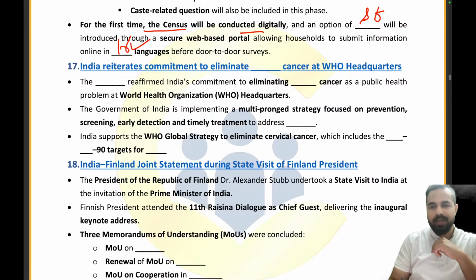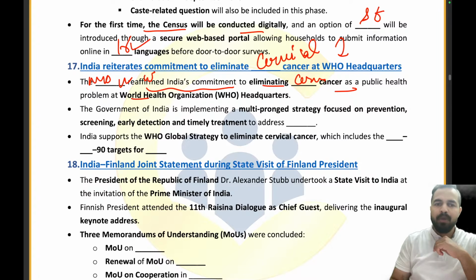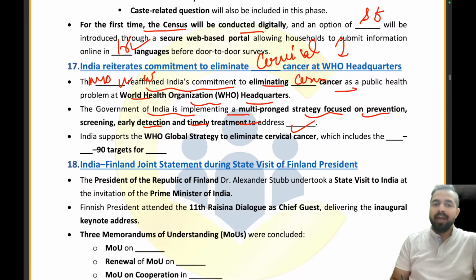India reiterates commitment to eliminate cervical cancer at WHO headquarters. The Ministry of Health and Family Welfare reaffirmed India's commitment to eliminating cervical cancer as a public health problem at the World Health Organization headquarters. The Government of India is implementing a multi-pronged strategy focused on prevention, screening, early detection and timely treatment to address this issue, right? And what is the strategy that we are having? The strategy is the 90, 70, 90 targets for the year 2030.